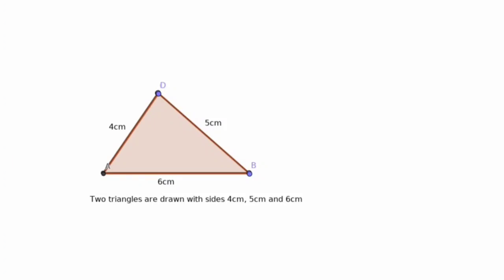They coincide. Isn't it? Once again, the angles opposite equal sides are equal. So from this we can say that these two triangles are equal triangles.